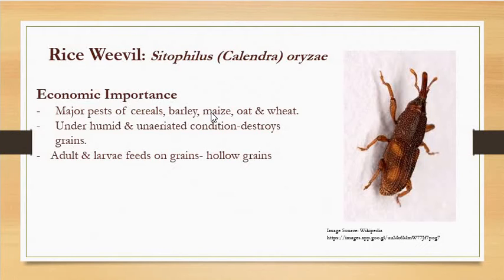Okay, so these insects can develop inside the grains, and under humid and unaerated conditions they develop very rapidly in the stored grains and can destroy the grains completely. So it is recommended that the grains should be aerated properly, or within a specific time span the grains should be aerated, as well as dried in open sunlight, so as to avoid the infestation of stored grain insects. Okay, let's move ahead.